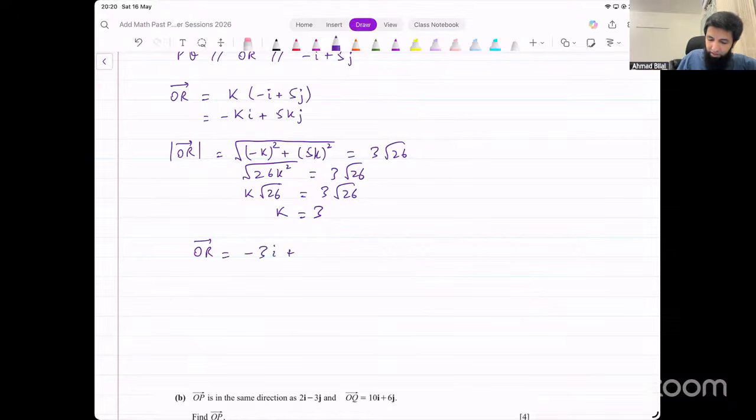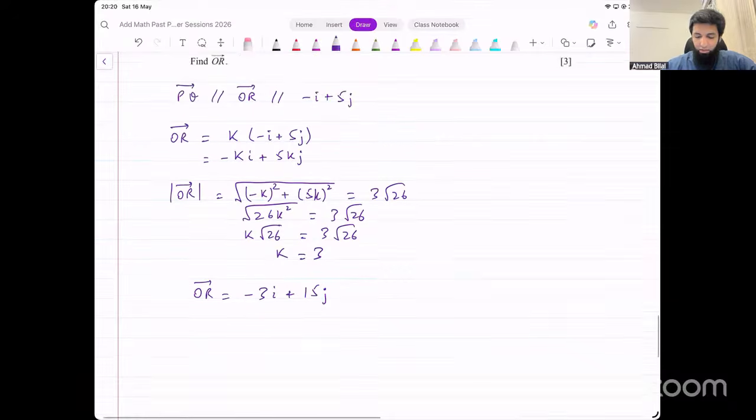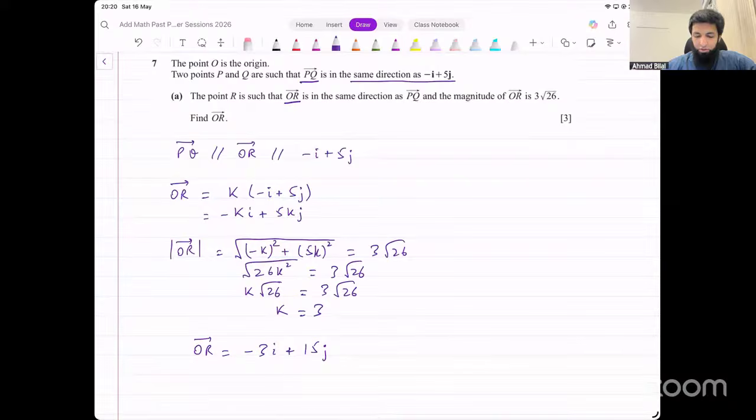Minus 3i plus 5 into 3, that will be 15 times j. That's the vector OR. Okay, this is one way of doing this. You could also find the unit vector for this. That could be an alternative. Find the unit vector from this vector, then multiply that by 3 under root 26. That could be an alternative. That will also work.